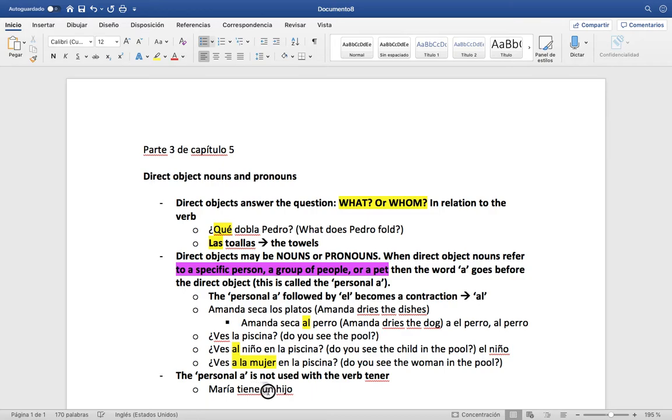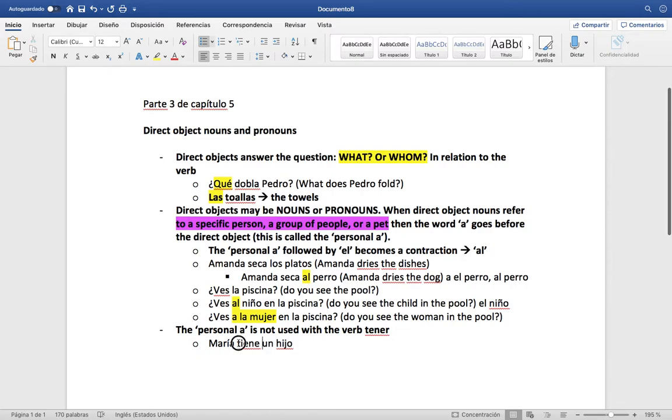Notice that we don't have the A here. We don't say María tiene a un hijo, because with tener, we don't use the personal A, even if it is talking about a person. No matter what with tener, we just don't use it. So just remember that side note.